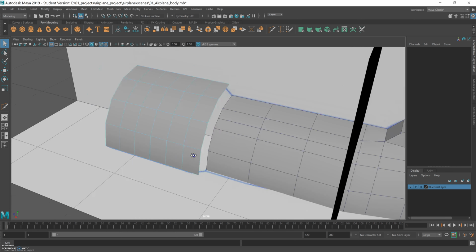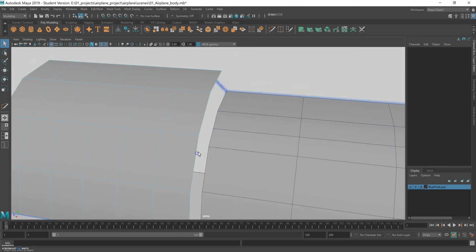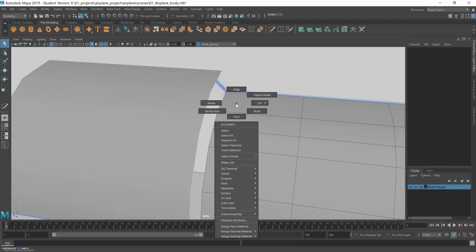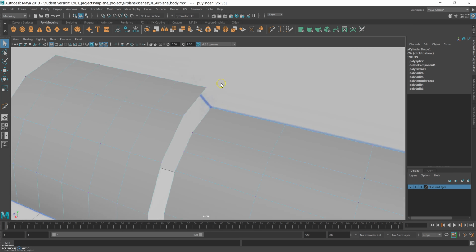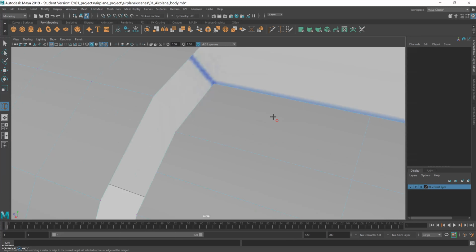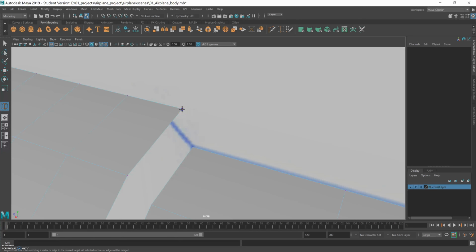So we're using Target Weld tool, this tool here, to connect the vertices. Okay, so it's not connecting. Something's wrong here.